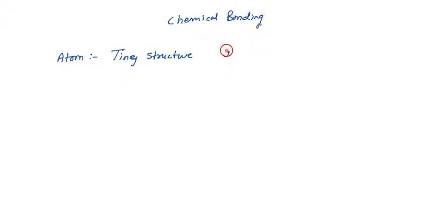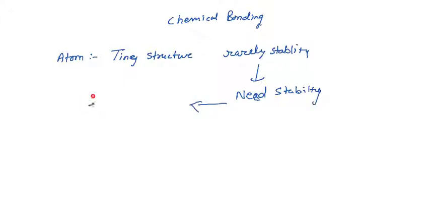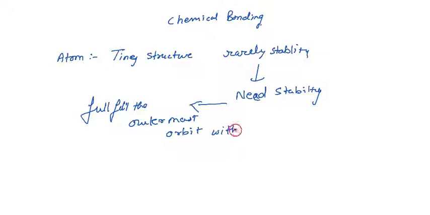In that case, every element present in nature needs stability. For stability, they need to fulfill their outermost orbit with electrons, and they follow the octet rule.